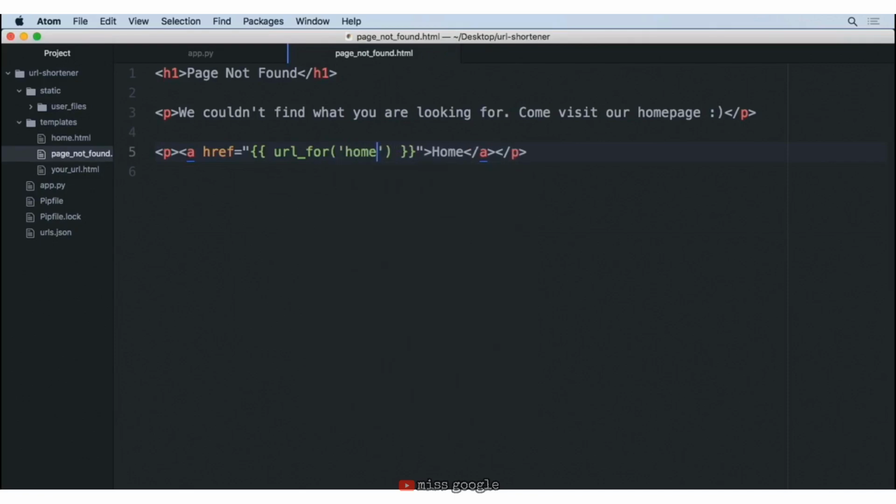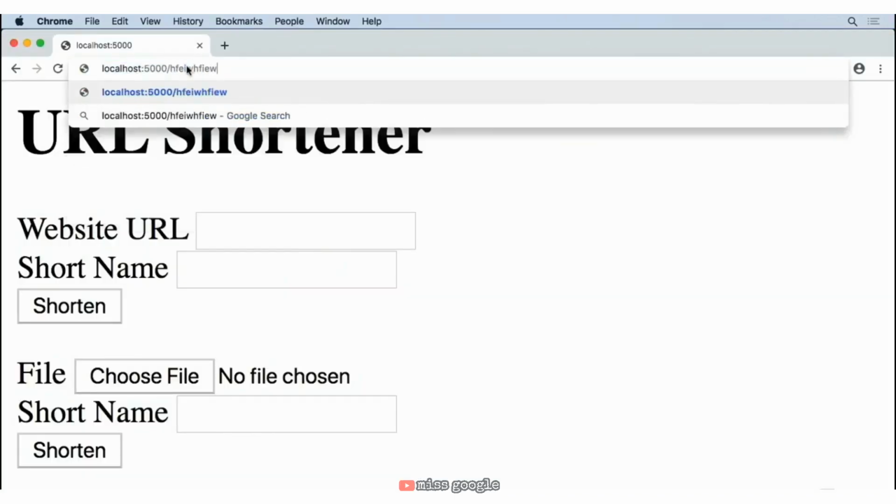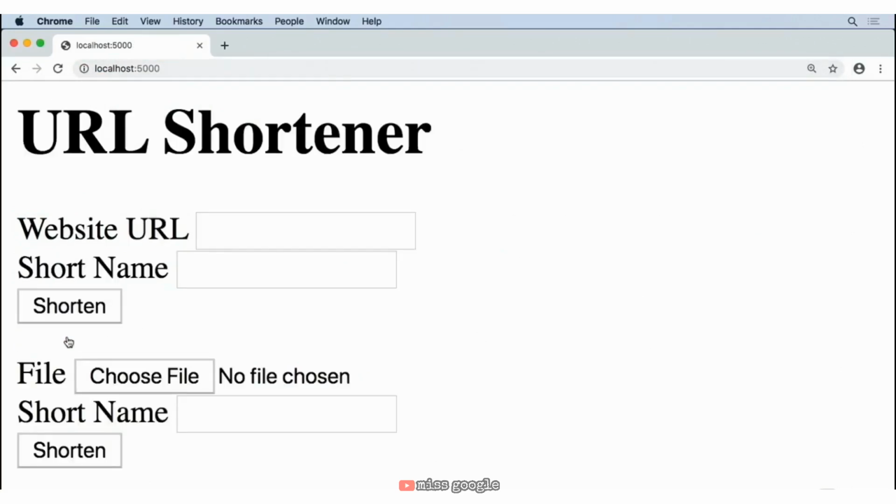So we'll go ahead and save this, come back to our website. Let's go to slash some gibberish. Look, it couldn't find it. And if we click on home, it still takes us home, but it's a little bit more substantial now.